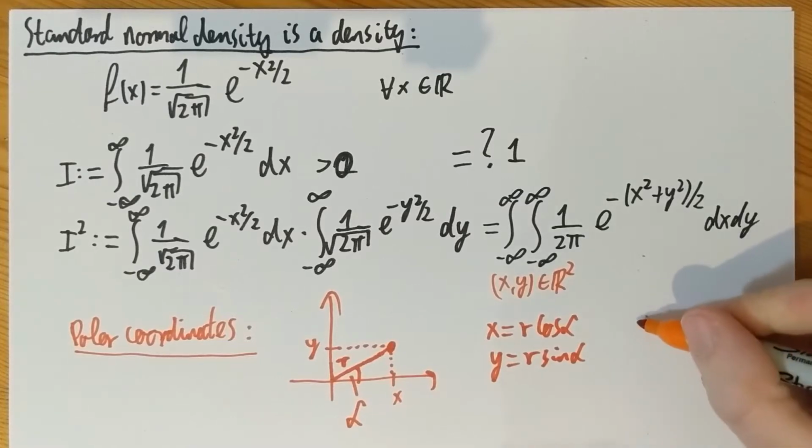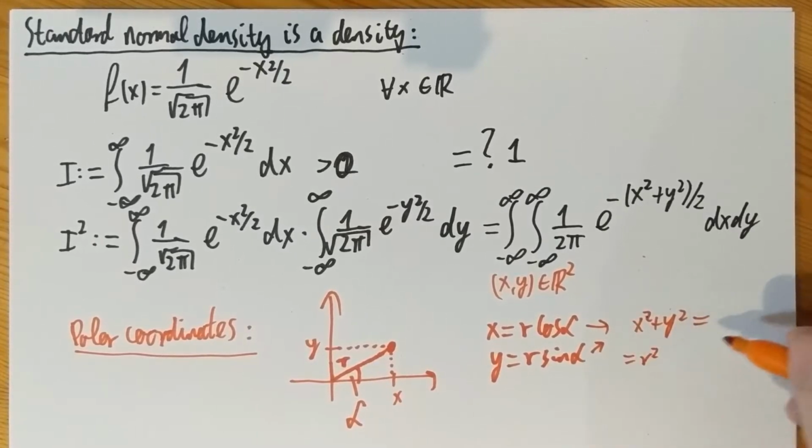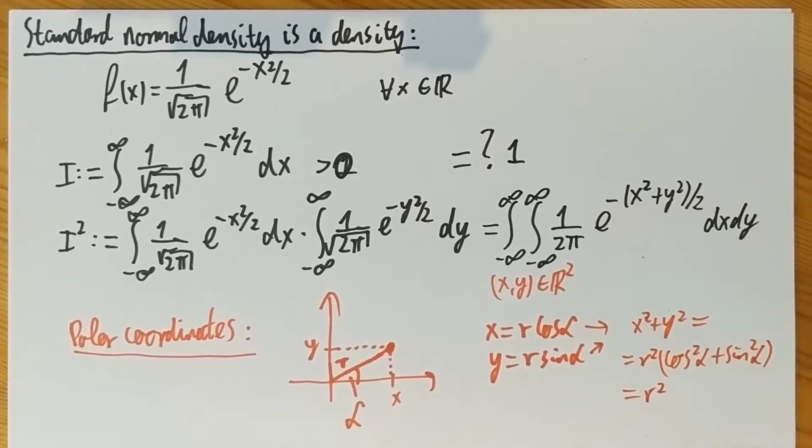So if you look carefully, x squared plus y squared is going to be r squared times the square of cosine plus the square of sine, which is of course 1, so I just get r squared. And if I look at dx dy, then you could go to two-dimensional integral transforms and Jacobi determinants and the like. But actually I'm going to show you a simple, intuitive way of at least guessing what we get. That's probably foolproof as well.